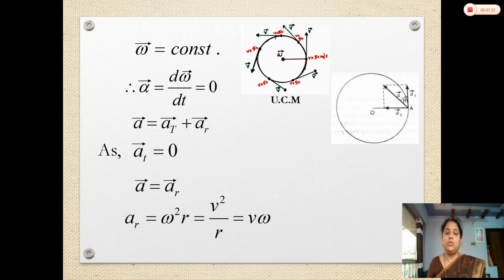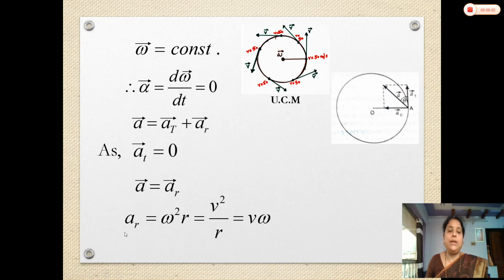See here, in linear motion, when the object is moving forward, there is acceleration in the direction of velocity when there is a change in velocity. This means when we increase the speed of the object from 50 to 60, 60 to 70, there may be acceleration in the direction of velocity. Here, the object is moving in a circle, which means it has a turning effect. It turns at every instant, and due to this turning effect, there is the radial acceleration directed towards the center. So we can say in uniform circular motion there is only radial acceleration.